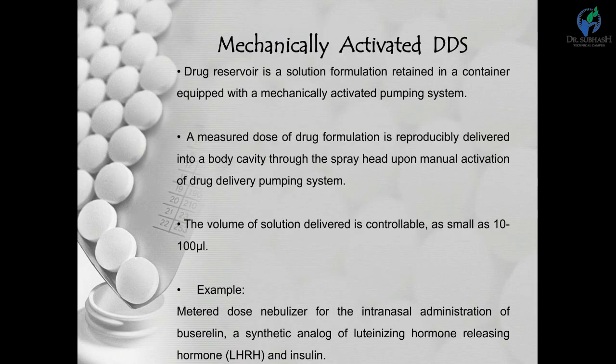The rate controlling parts that we have to consider for that are the differential vapor pressure, the formulation viscosity, meaning how viscous the liquid formulation is, and the size of the delivery cannula from which the drug is released. So this is the rate controlling part for the vapor pressure activated drug release system.